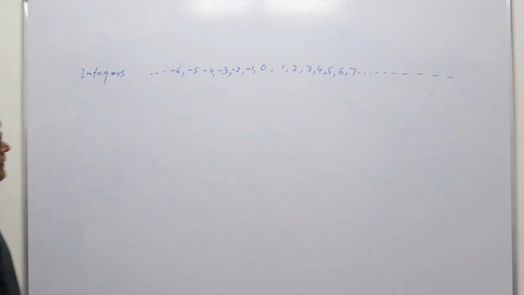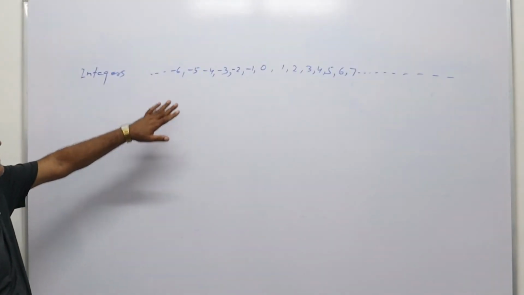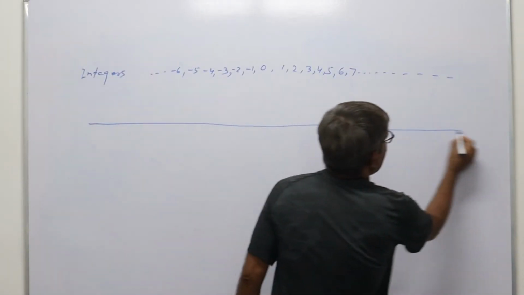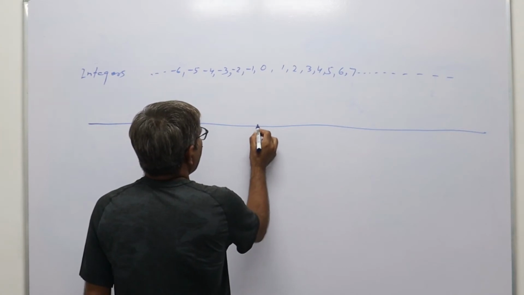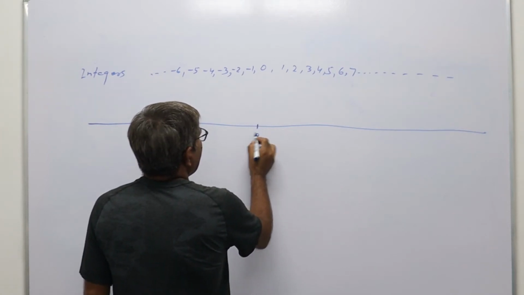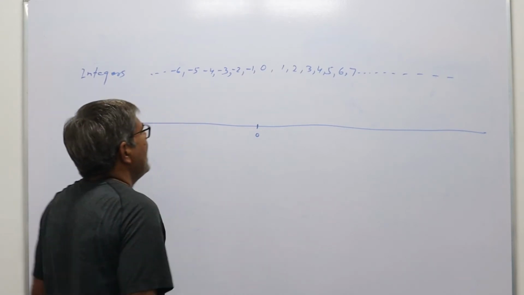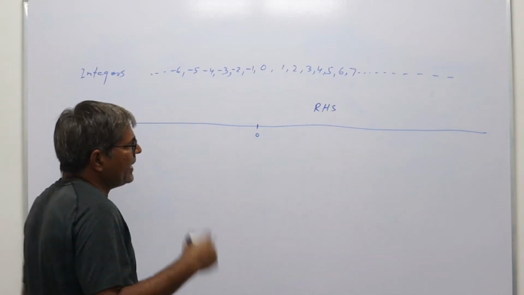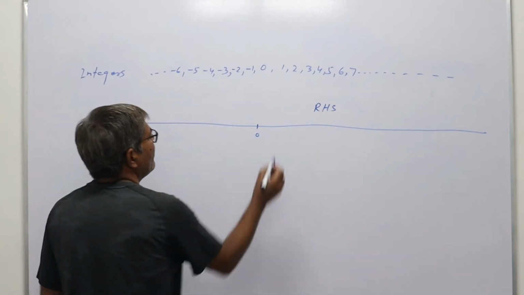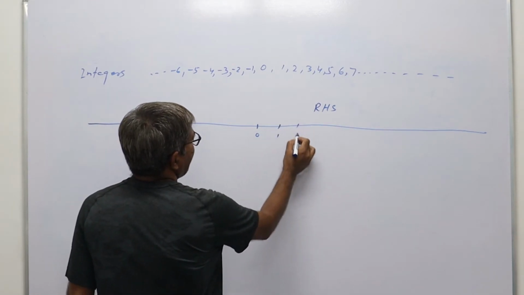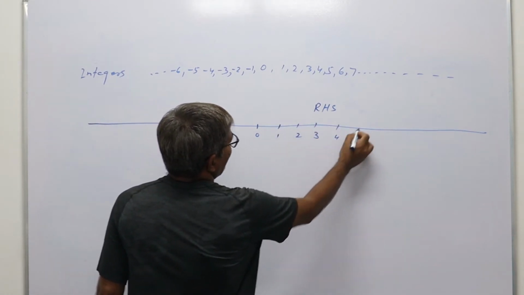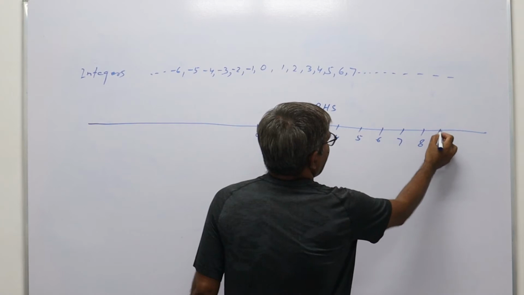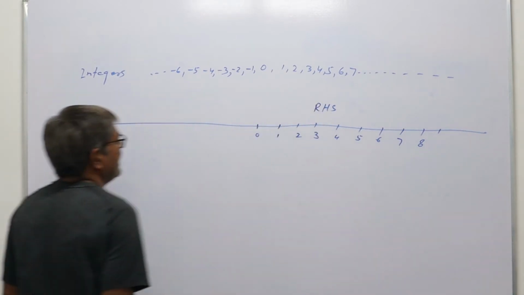Now if we have to represent all the above integers on a number line, then we will draw a line and the central point we will represent by the 0, and on the right hand side of 0 at unit distance on this line we will take the number 1, then 2, then 3, then 4, then 5, then 6, then 7, then 8 and we can take so on next numbers.